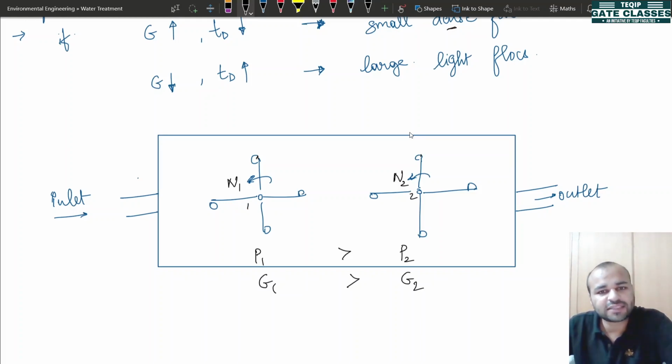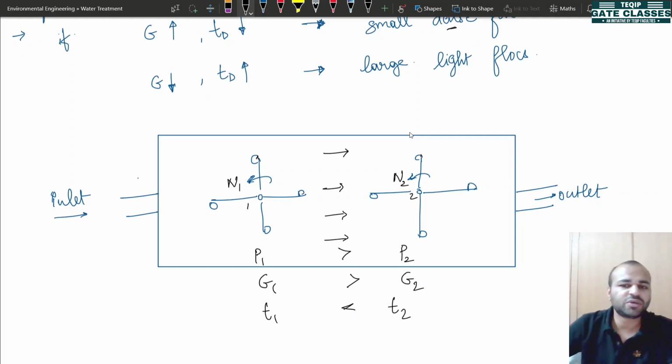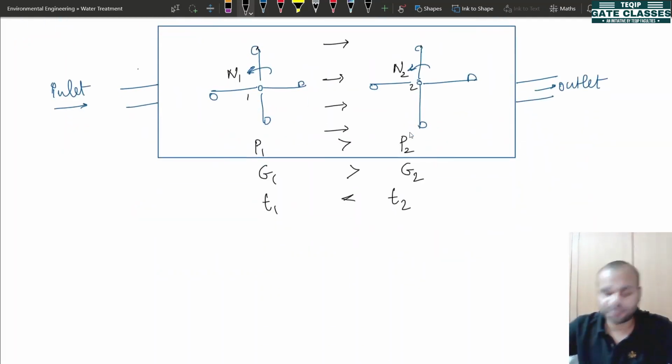And as the water flows to the next rotor, these dense flocks will convert into larger flocks. So larger and denser flocks will be obtained. In comparison to the time you allow for each process, you will allow a little more time for the second rotor, so that larger and denser flocks are obtained. With this type of system, the overall efficiency of this process increases. The power required will be less to create larger and dense flocks, and it will be a much more efficient process.